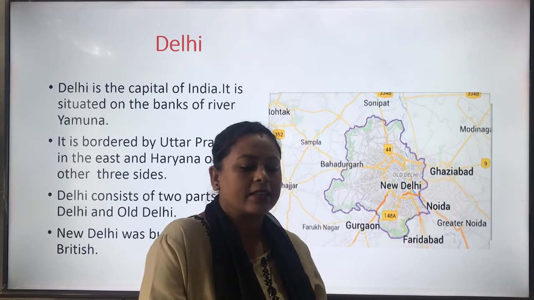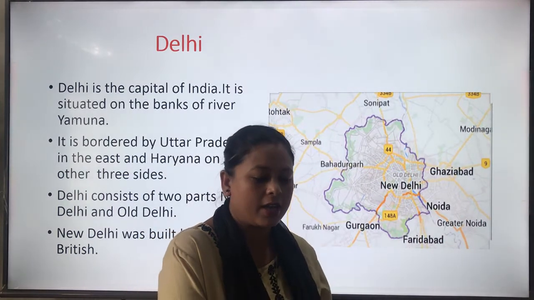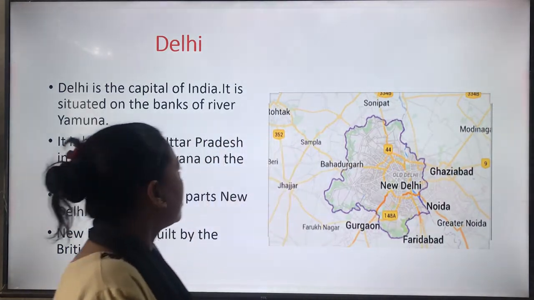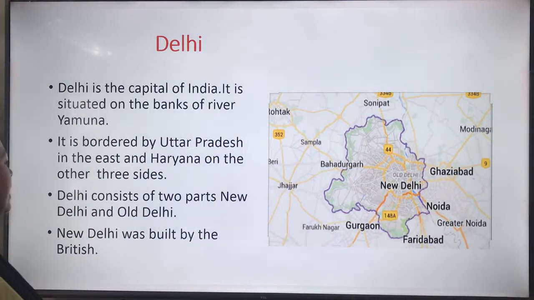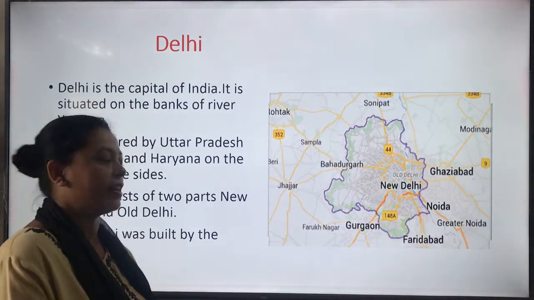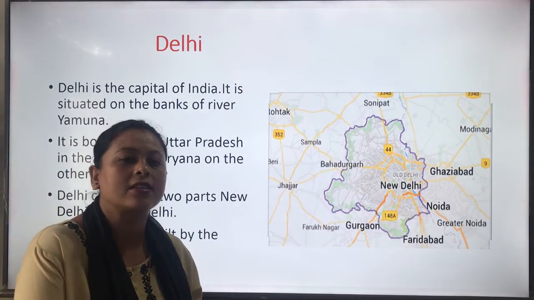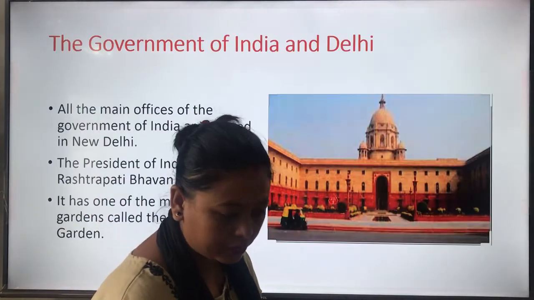Okay, and Delhi is surrounded by two states as border. In the east, that is Uttar Pradesh, and on the three sides Haryana. Understood? And Delhi consists of two parts, that is Old Delhi and New Delhi. And New Delhi was built by the British government at the time of British rule.